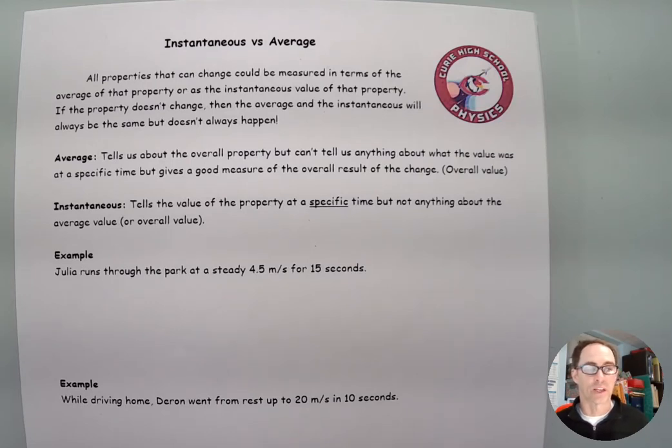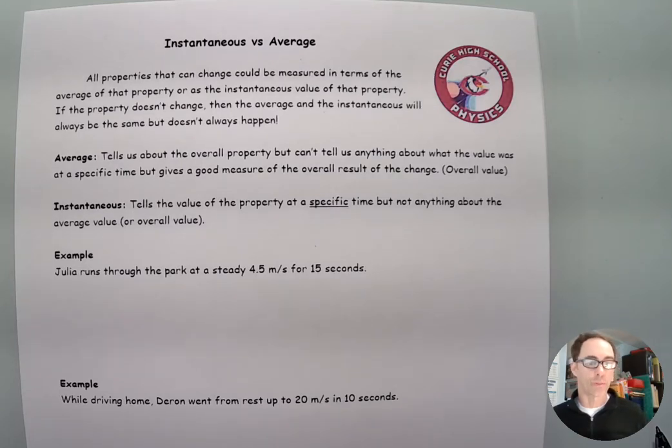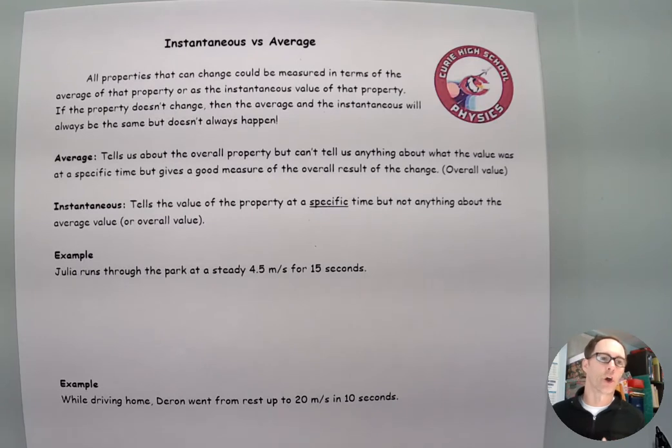But that's not very exciting, and obviously we don't look at properties that don't change. Almost any property can change. So let's look at what the difference between average and instantaneous is, and then we'll apply it specifically to motion, some of the things that we've already talked about. The average tells us something about the overall value of the property, but it does not tell us anything about what was happening at a particular time along which this measurement was being made. While the average tells us something about the overall value, the instantaneous takes the other approach.